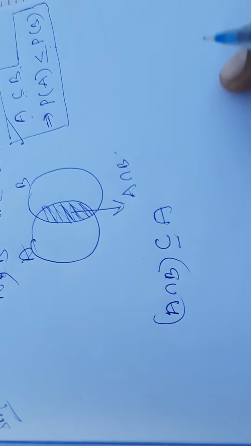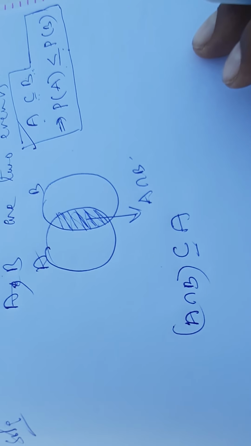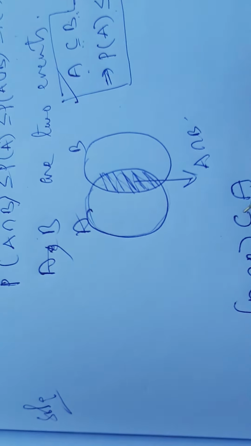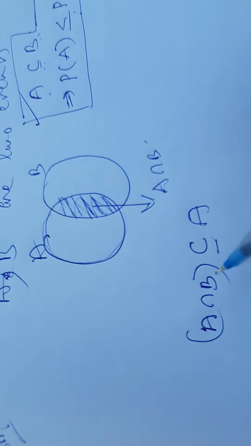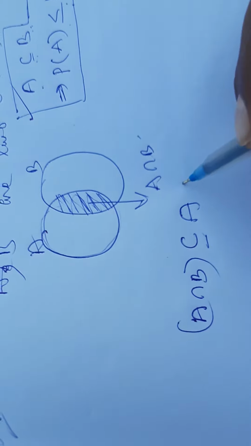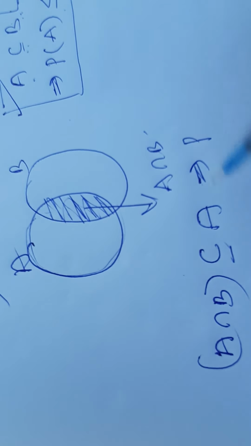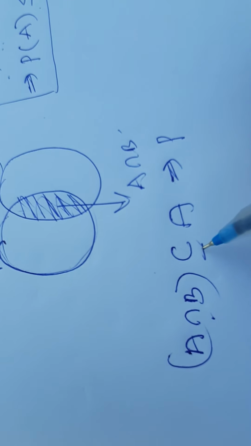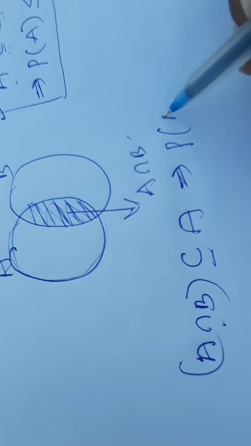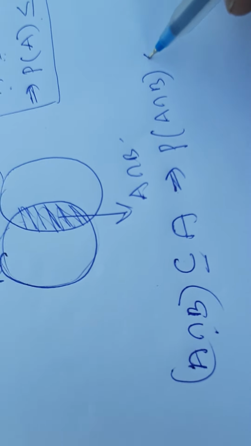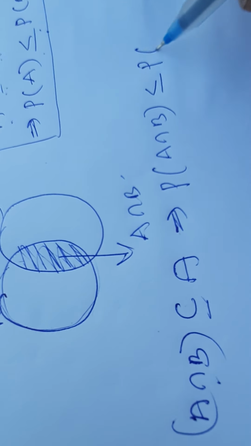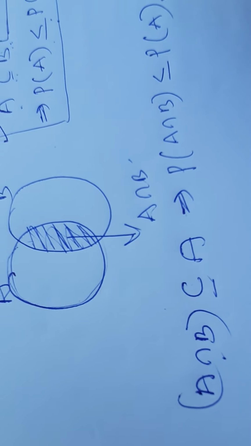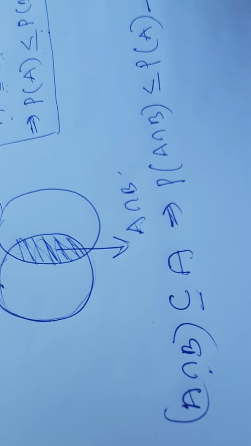A intersection B is a subset of or equal to A. Yes, this is whole A. Within this diagram it is simply a subset, but in general A intersection B is a subset of or equal to A. Then if you apply probability, these are the two sets, and due to that reason I am using the subset concept. When you apply probability, these are numerical values, and for numerical values we have to apply less than or equal to. So P of A intersection B is less than or equal to P of A. This is the first one.